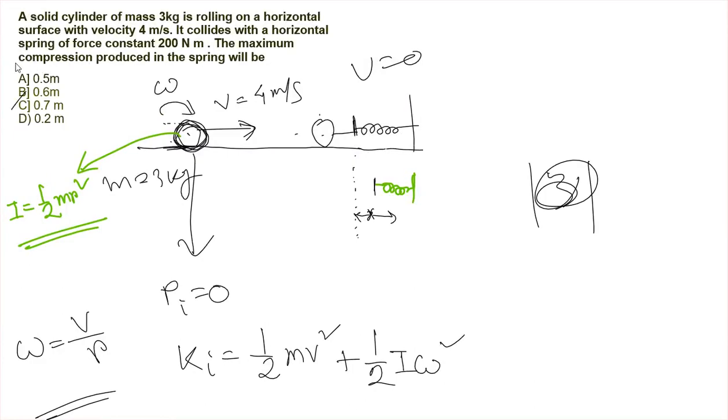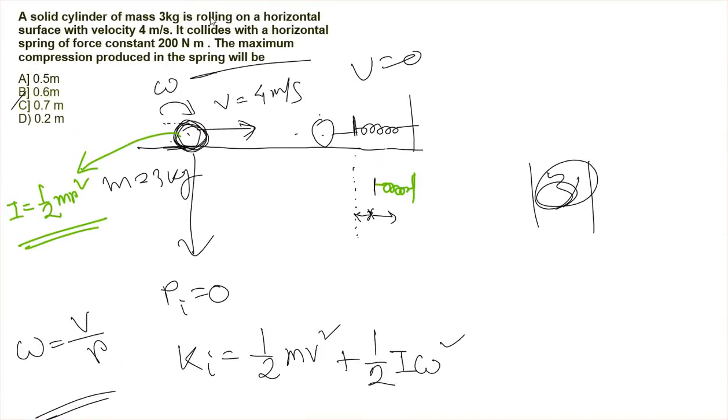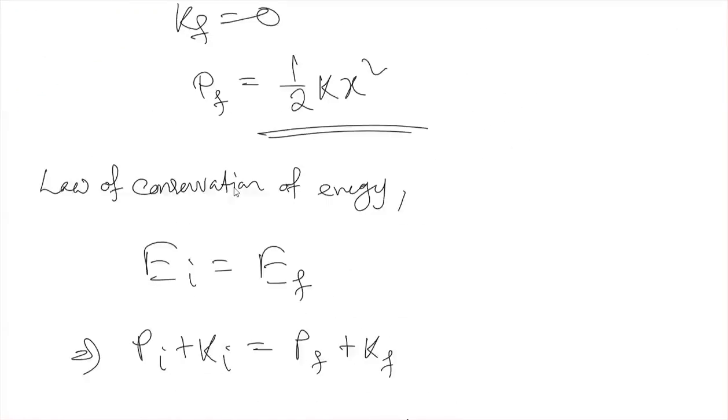Okay, so our option will be 0.6. So hope you understand this. The compression produced, so the value of x will be 0.6 meter. Okay, so by